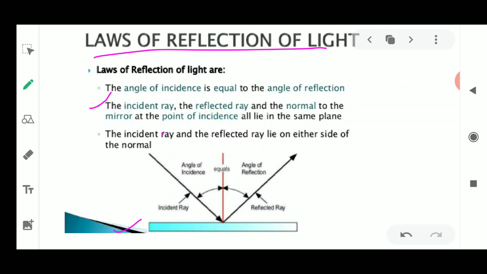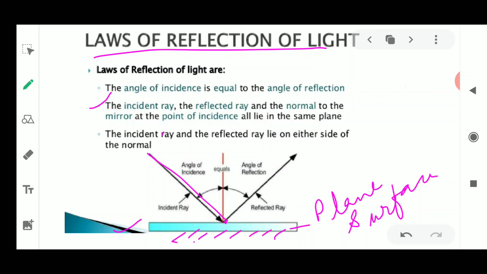When the incident ray comes, it strikes at some point on this plane mirror, or this reflecting surface. If you show this by dotted lines, this side is known as the opaque side, and the above side is known as the reflecting surface.